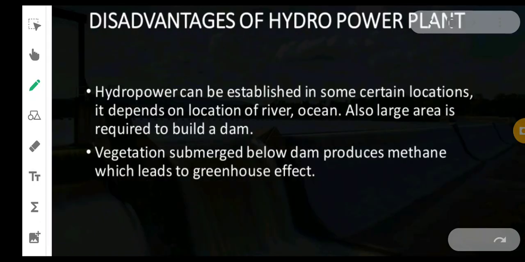So what are the disadvantages? Hydropower can be established only in certain locations. It depends on the location of the river or ocean. There is a specific location which you require to set up a hydropower plant or dam. It is not possible to set it up anywhere in this terrain.